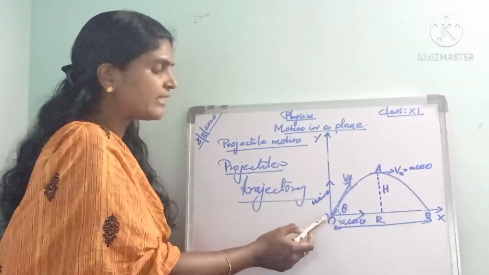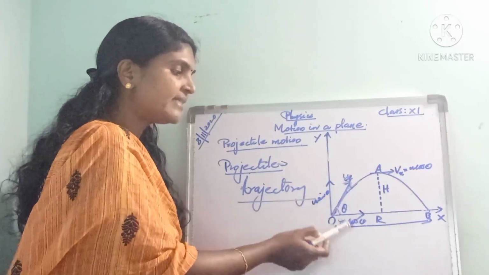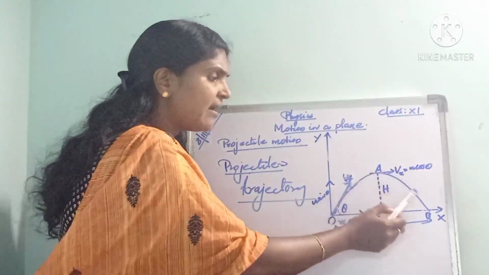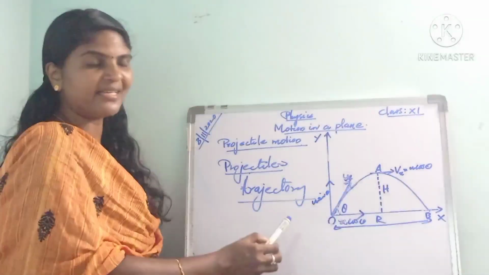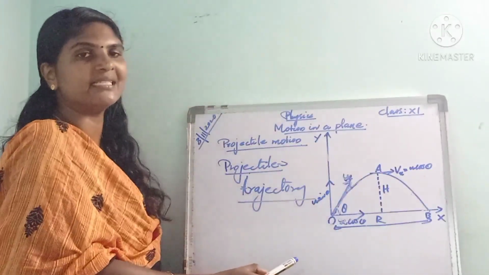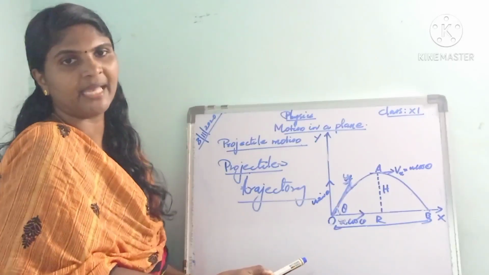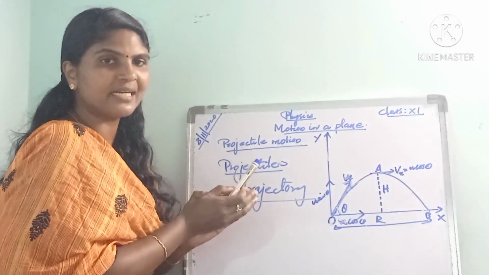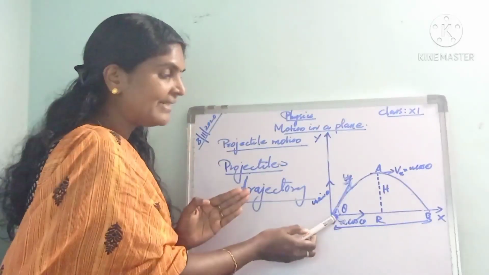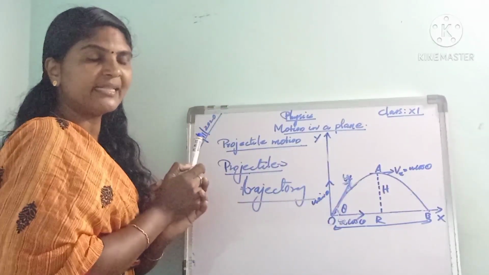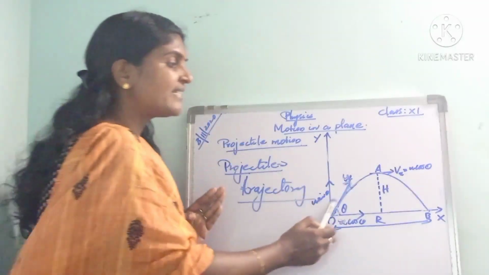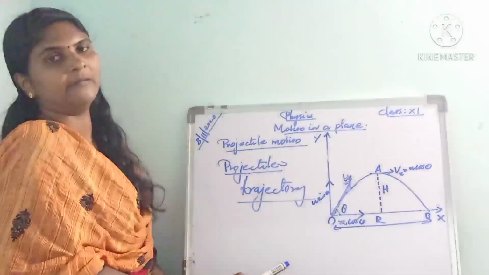Under the combined effect of u cos theta and u sin theta, this body takes a parabolic path. So we can say the trajectory, or the path followed by the projectile, is a parabola. Suppose an object is projected or thrown making some angle theta with the horizontal, then the path followed by the projectile is a parabola.